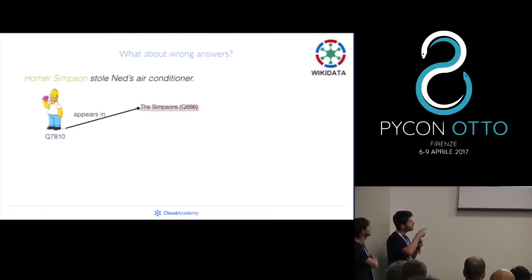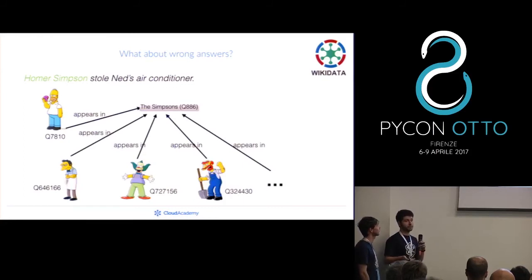And we can query Wikidata in order to see in which series he appears, for example, The Simpsons. Then we can follow the same kind of link backwards. So we know the series, we want to know all characters that appear in it. And this is clearly a way to get some characters of the series which might sound as reasonable wrong answers for a quiz like this.